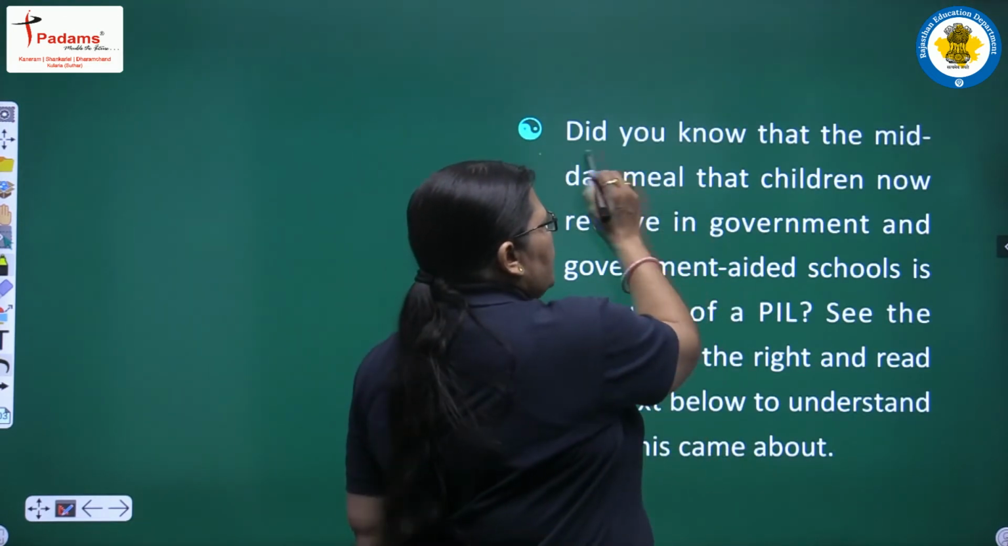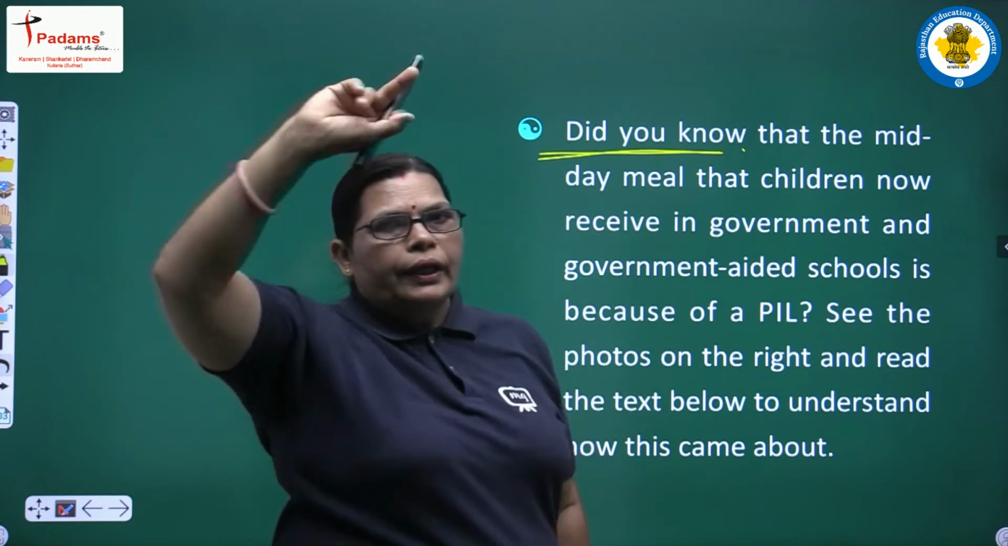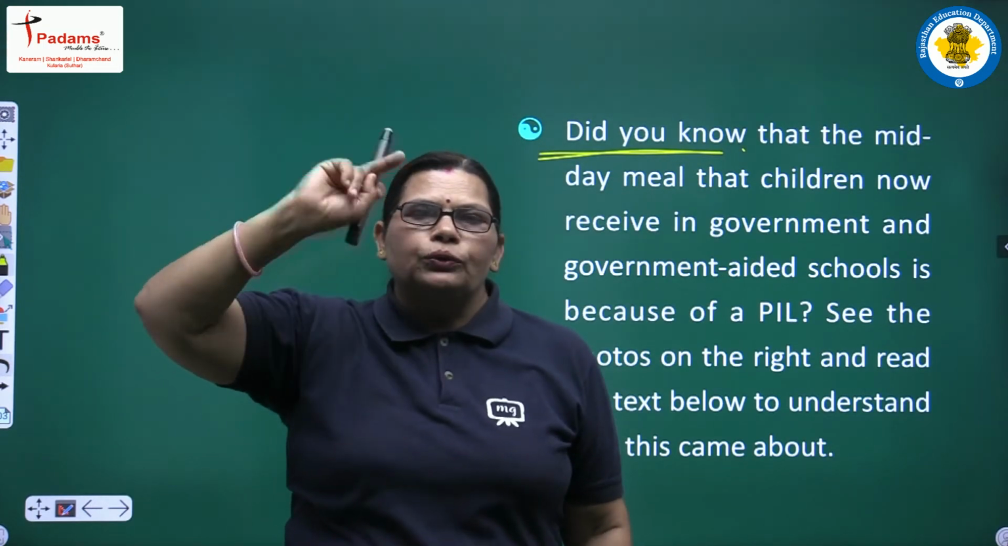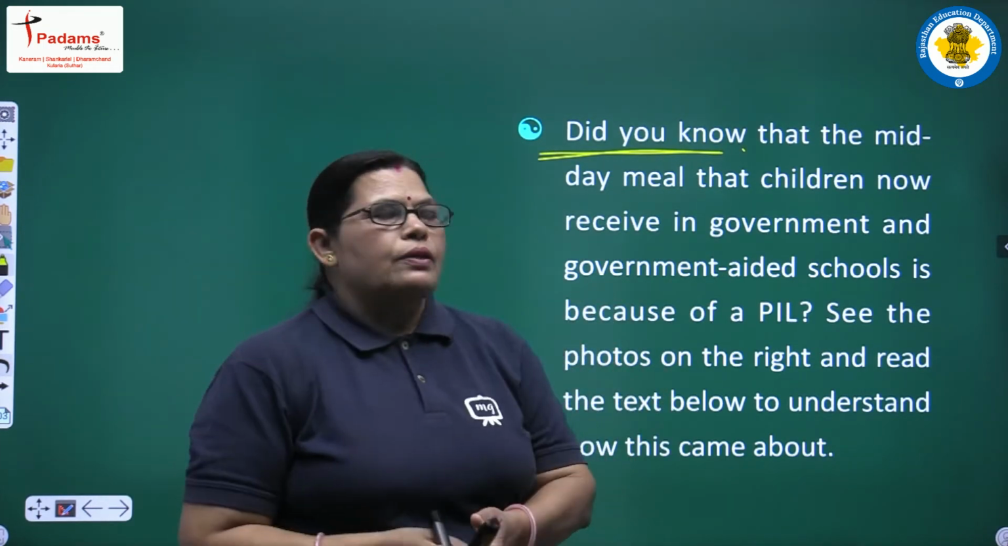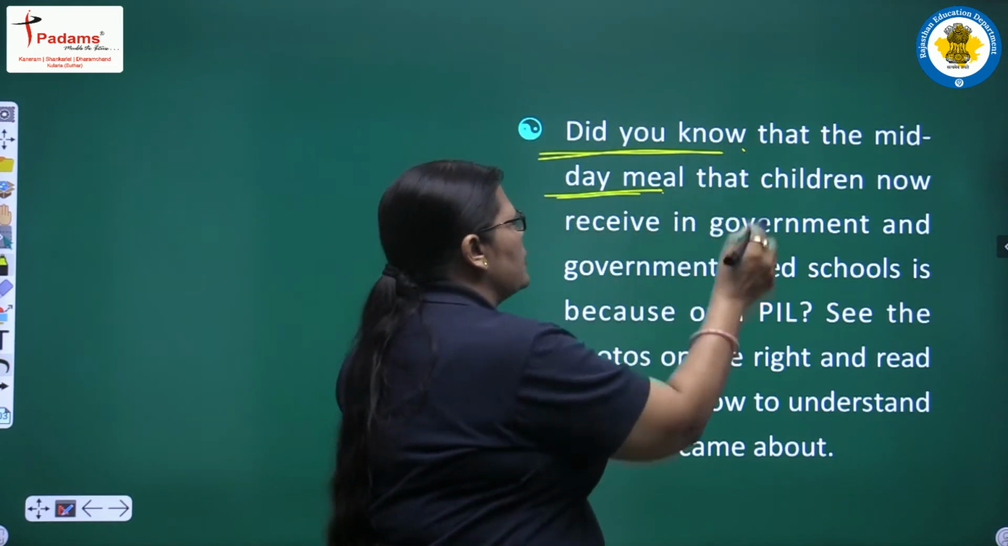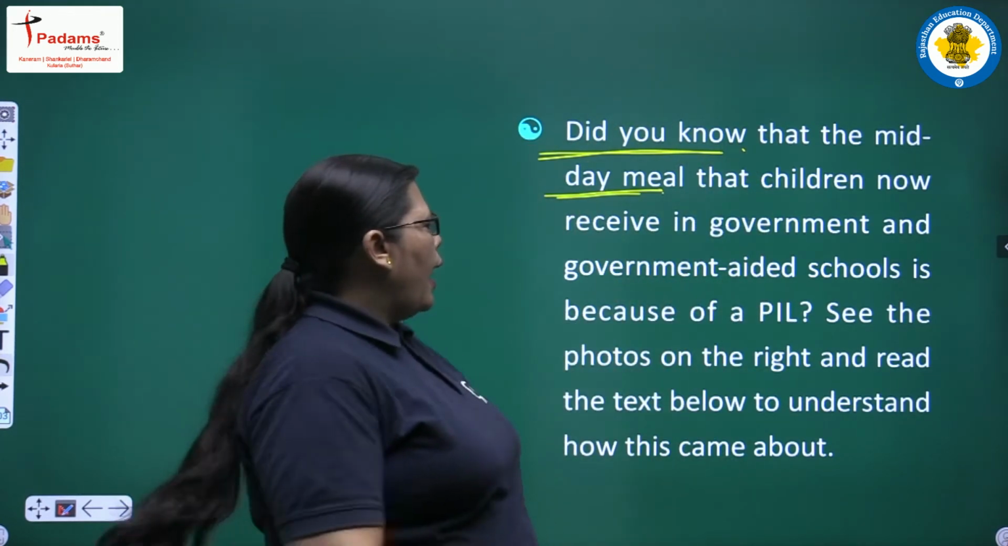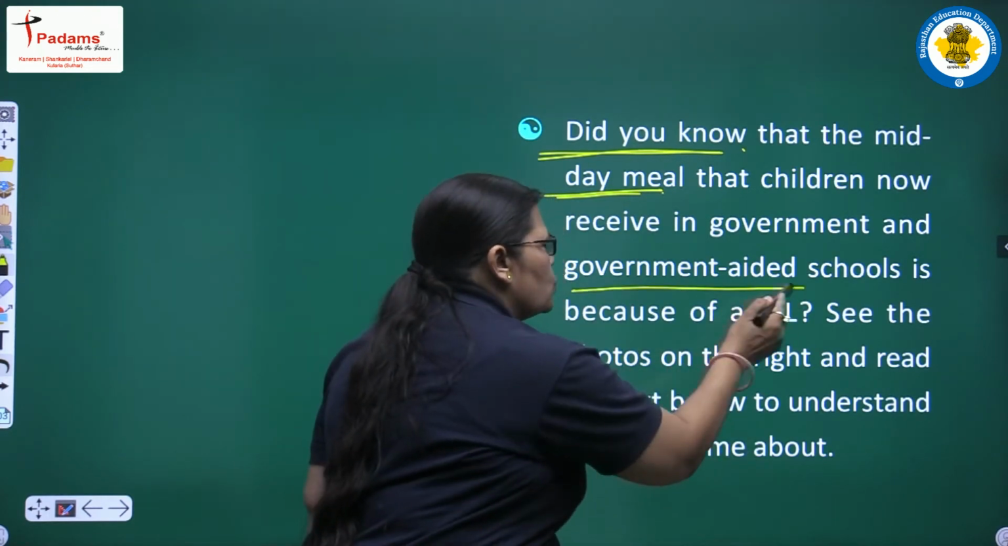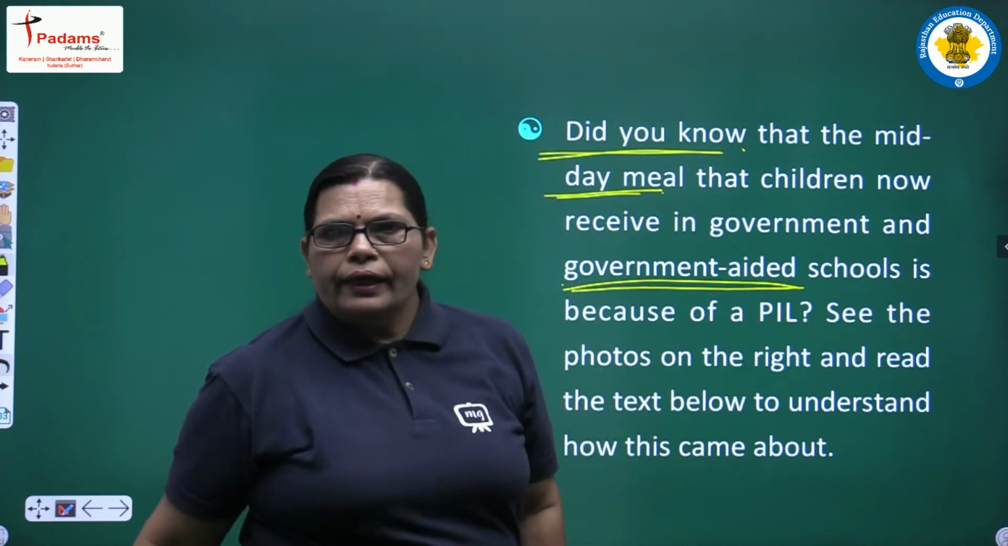When we are discussing this important issue, we had discussed one picture also, the picture of the midday meal. What happened there? Did you know that the midday meal that children now receive in government and government aided schools is because of a PIL?